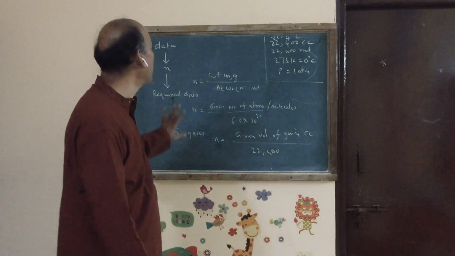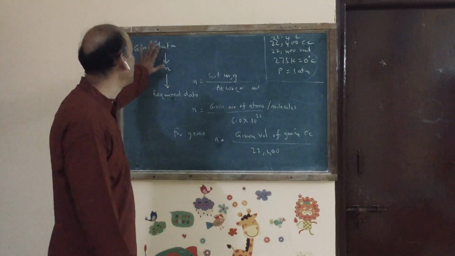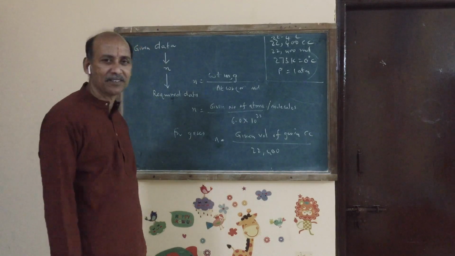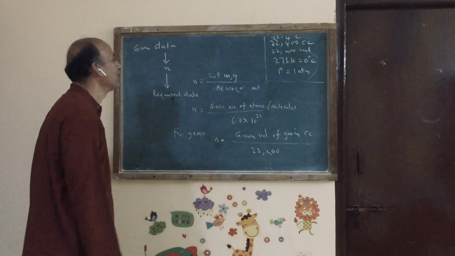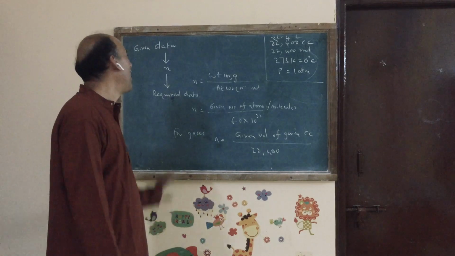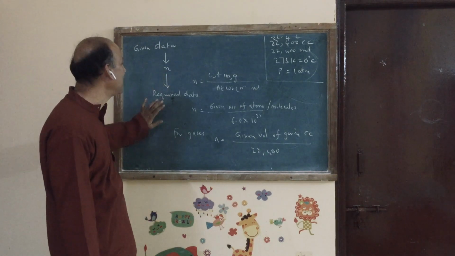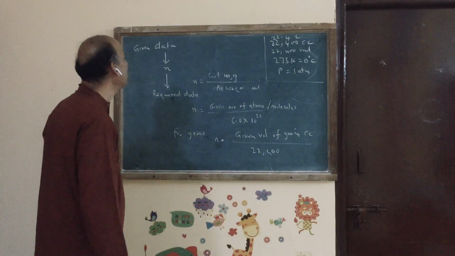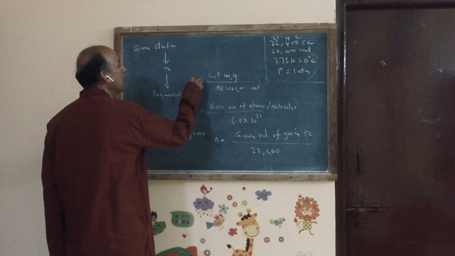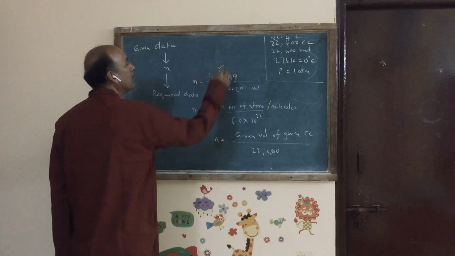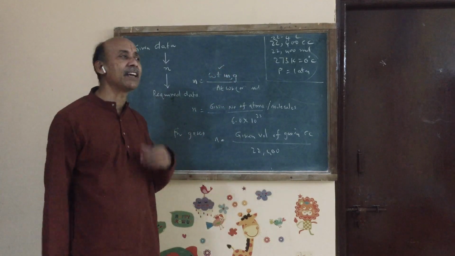So to solve any problem on mole concept also, you should adopt the same procedure. Okay? That is the first thing. Now, always you have to convert the given data to number of moles in order to get the required data, right? So how to convert the given data into number of moles? Given data can be in terms of mass of a substance in grams.